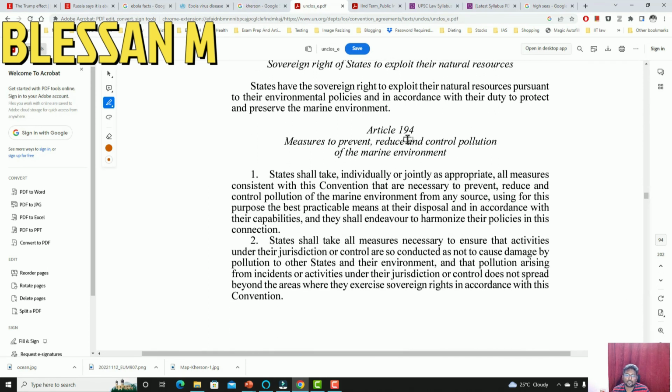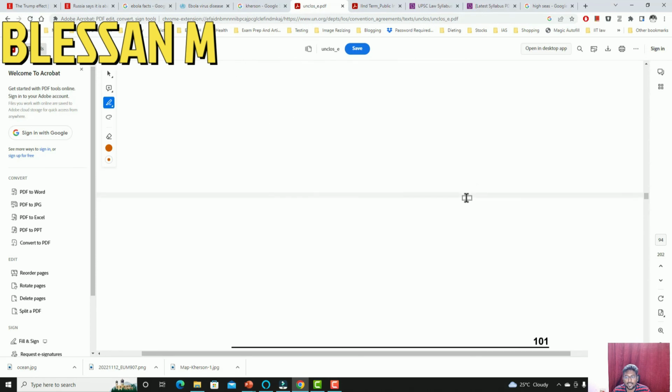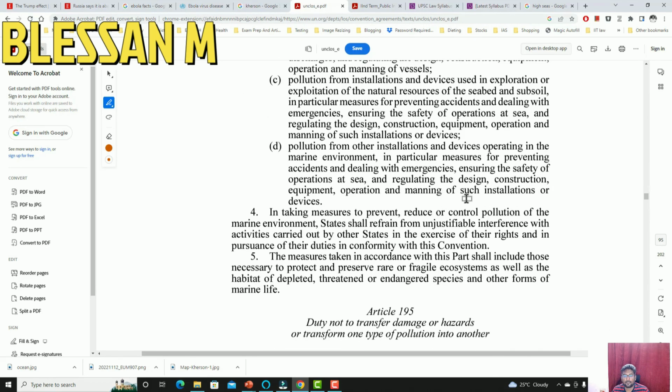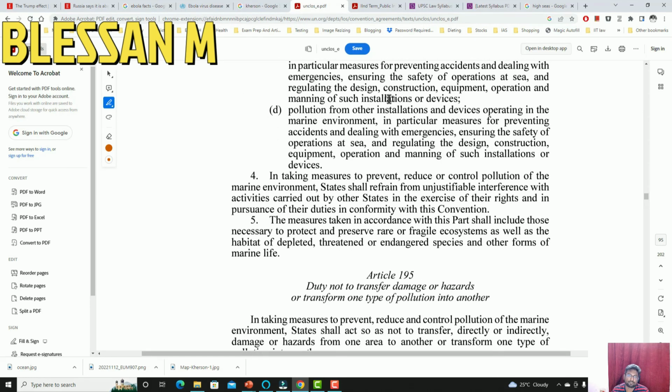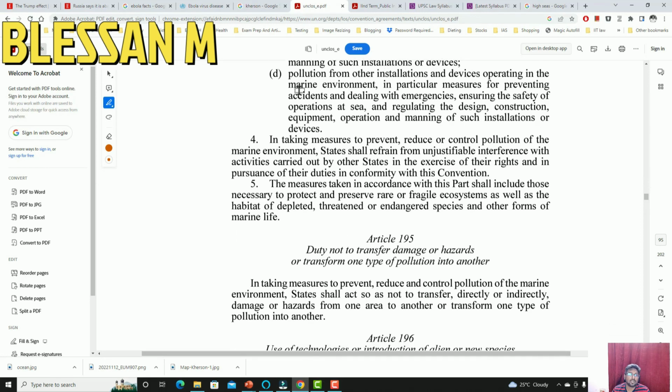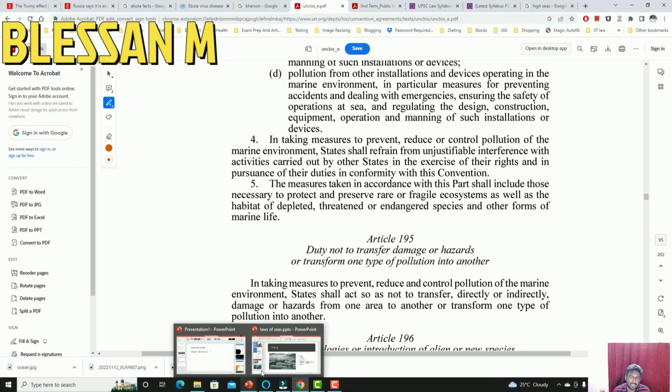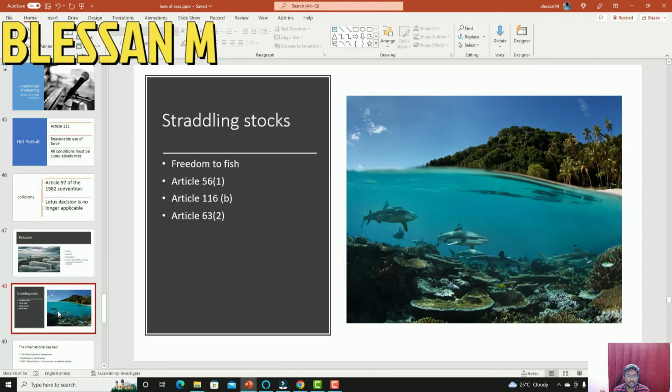So here, measures to prevent, reduce and control pollution of the marine environment: states shall take, individually or jointly as appropriate, measures to protect the high seas from pollution. So no state can indulge in activities of pollution.